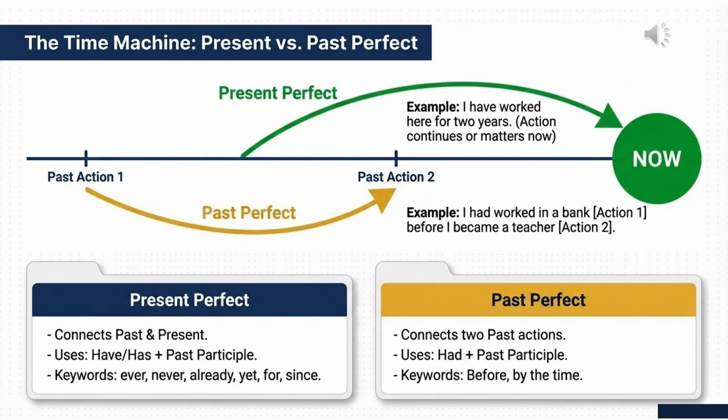We use it to talk about an action that happened before another action in the past. For example, I had studied law before I became a judge. She had finished her work before the meeting started. This slide helps understand the difference between something connected to the present and something that happened before another past event.